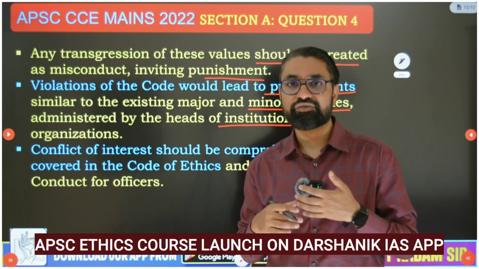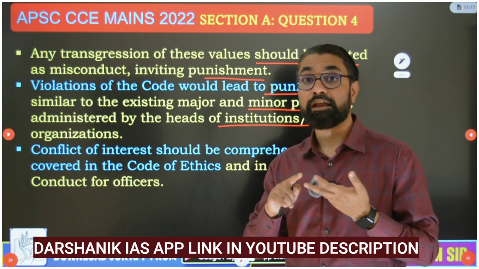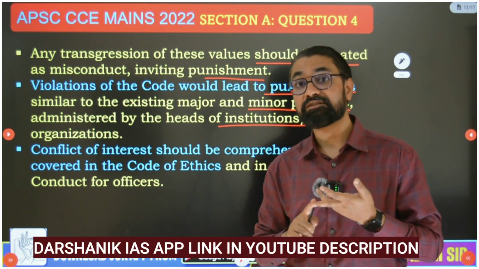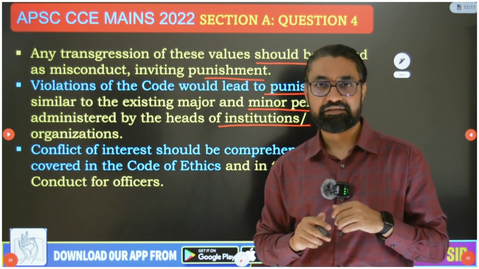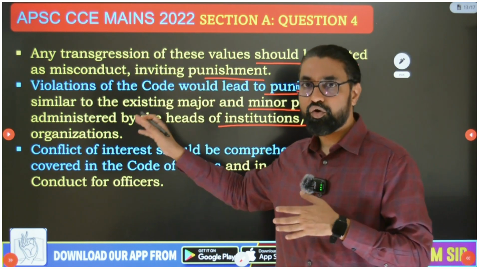So these higher values in governance, guys, which are very important: management of conflict of interest, regulation of discretionary power, why discretionary power is a necessary evil. All this I have discussed there, along with concepts like citizen charter, social audit, Sevottam model, all in very much detail.